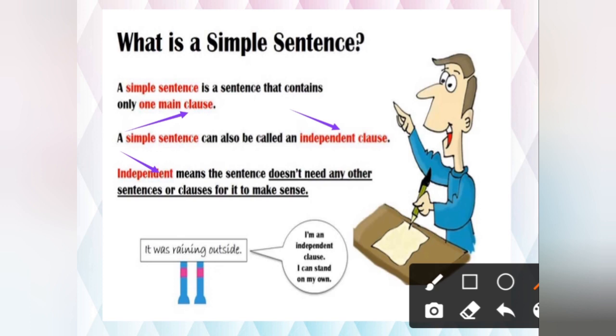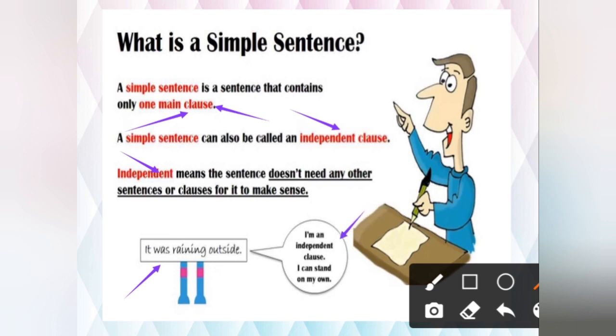Now you will say, ma'am, what does it mean by this clause? Clause means simply, a sentence you can consider. Mainly we have to differentiate between independent and dependent. So independent means free clause, like the sentence: it was raining outside. Now you can see over here, it was raining outside. This sentence is complete. It is giving you complete meaning, isn't it? So that's why we will call it an independent clause.